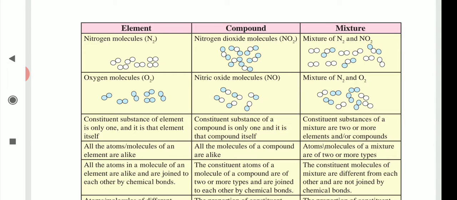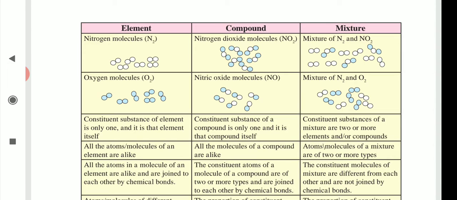Means what here? That an element is made up of only one type of matter. Compound: the constituent substance of a compound is only one, and it is that compound itself. And the constituent substances of a mixture are two or more elements and or compounds.